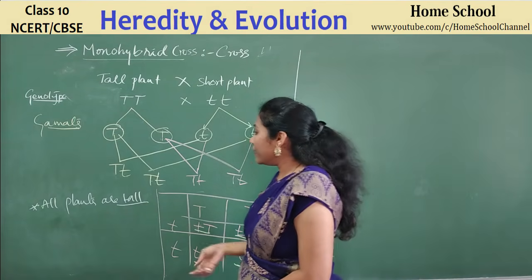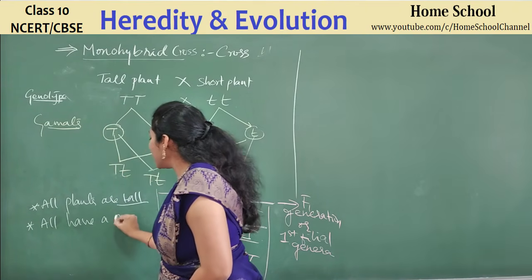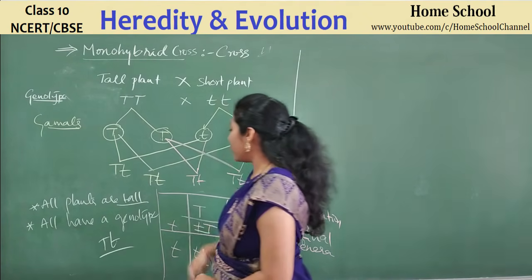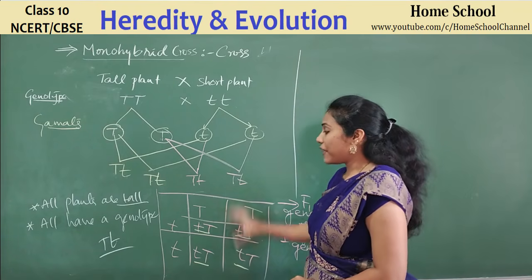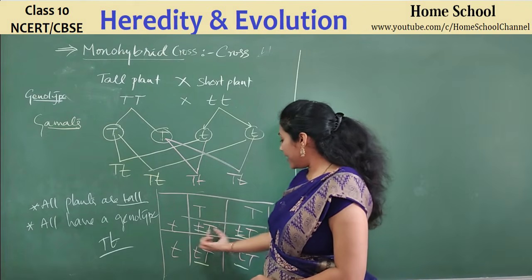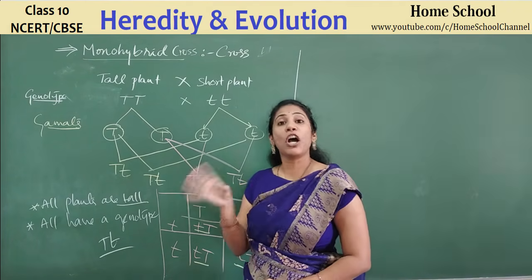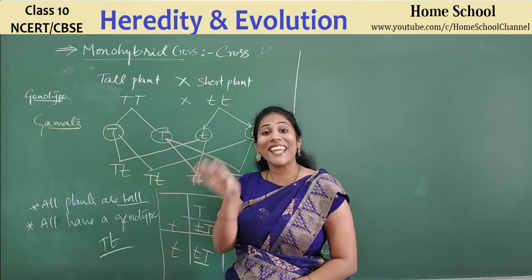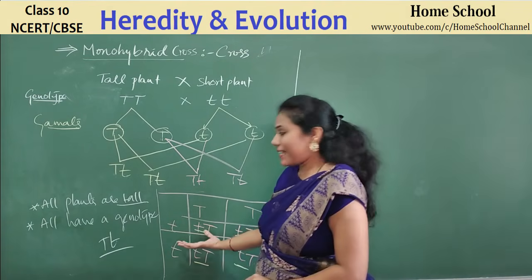Okay, and all have a genotype capital T, small t. Yes or no? All have a genotype capital T, small t. From this, what he concluded is that among the 2 genes of a new plant, maybe one of the genes is more dominant. The gene which is more dominant is getting expressed in the baby generation or future generation. Isn't it? That is what has happened here.